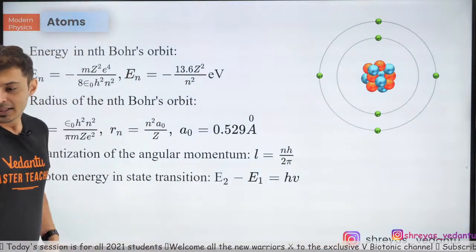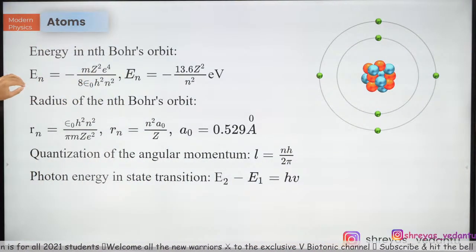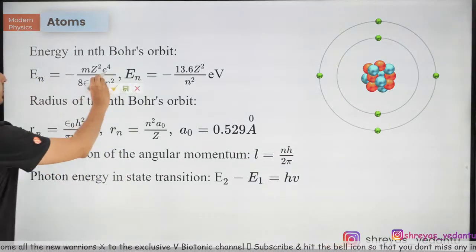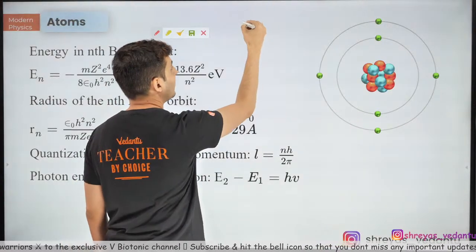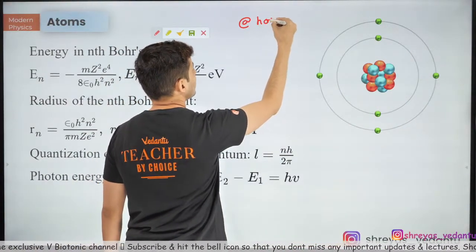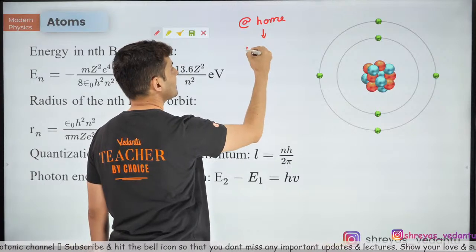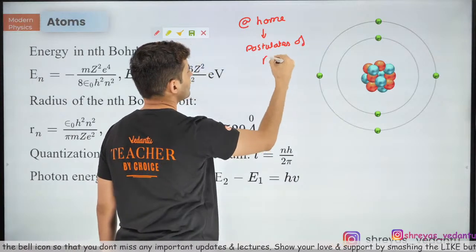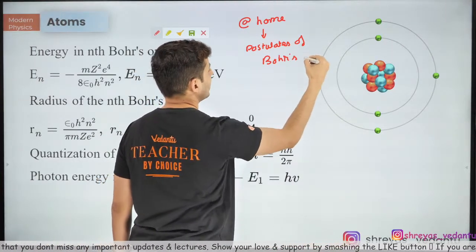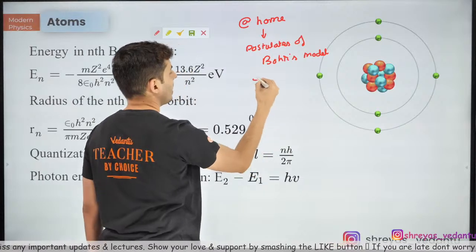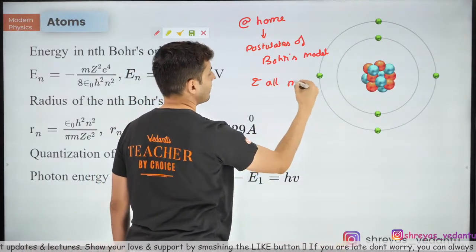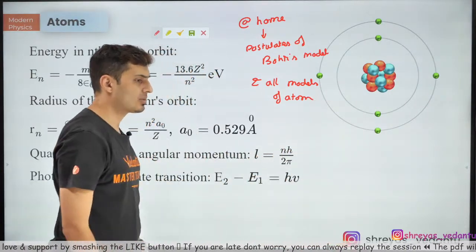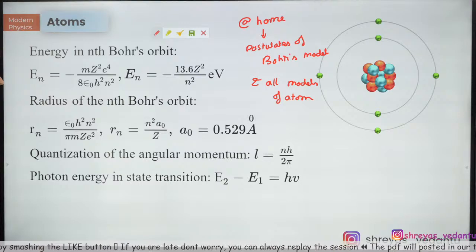Now, quickly going through atoms, the energy of the nth orbit of Bohr. First of all, before going to these formulas, here is what you should go back home and revise. Revise the postulates of Bohr's model, and also all the models of the atom, right from Rutherford's experiment. Please go through all of it.